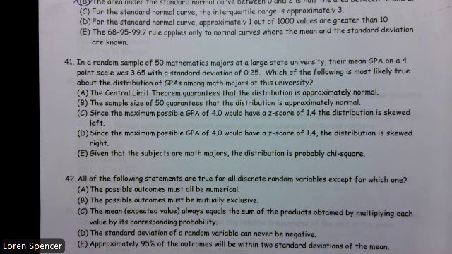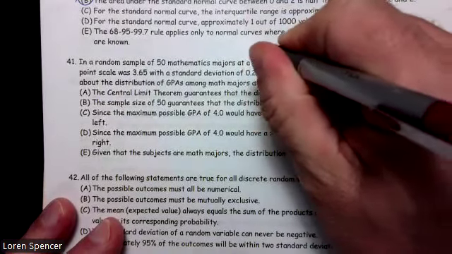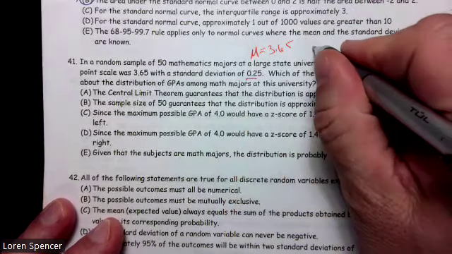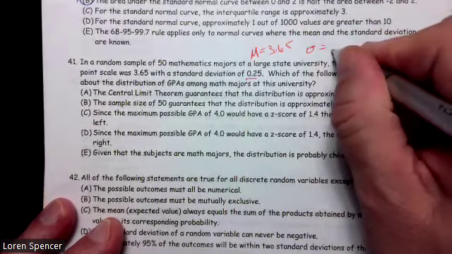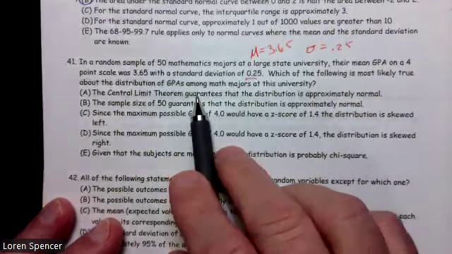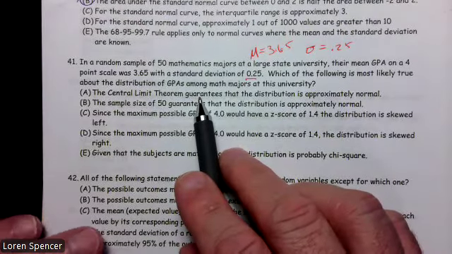In a random sample of 50 mathematics majors at a large state university, their mean GPA on a 4-point scale was 3.65. So we have a mean of 3.65. I'm going to make a note of that, that's probably important. With a standard deviation of 0.25, which of the following is most likely true about the distribution of GPAs among the math majors at this university?